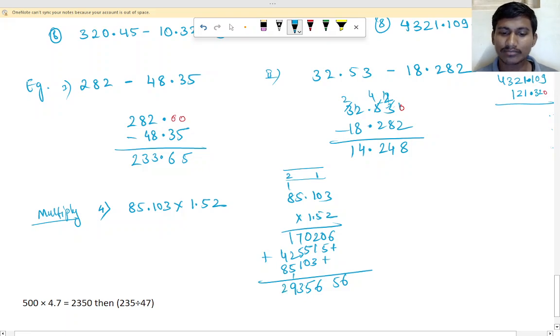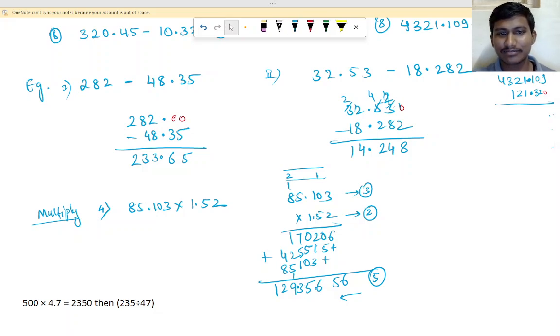Here 12. So 129. Now how many decimal places are there in the first number? 3. Here, 2. So total decimal places: 3 plus 2 is 5. So we have to give 5 decimal places. So the answer is 129.35656. Yes, that is the answer.